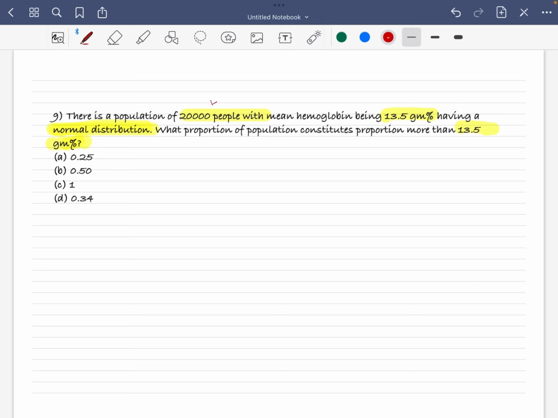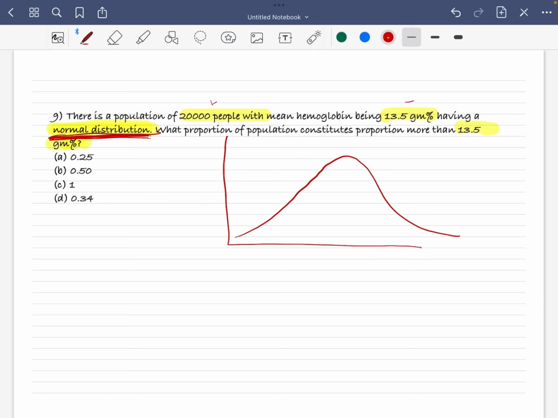See here the 3 keywords. You can forget this, it is not important. This is somewhat important, and the main point is normal distribution. This is where the answer lies. If they ask you what is the normal distribution, this is your normal distribution of the values. What does it mean?